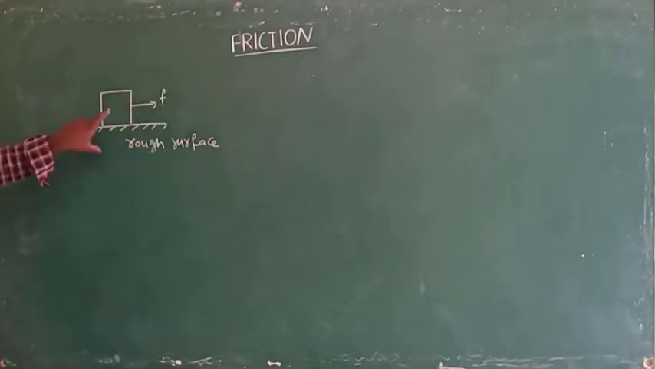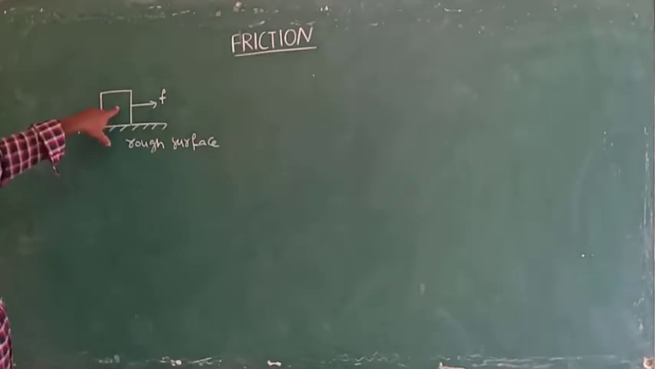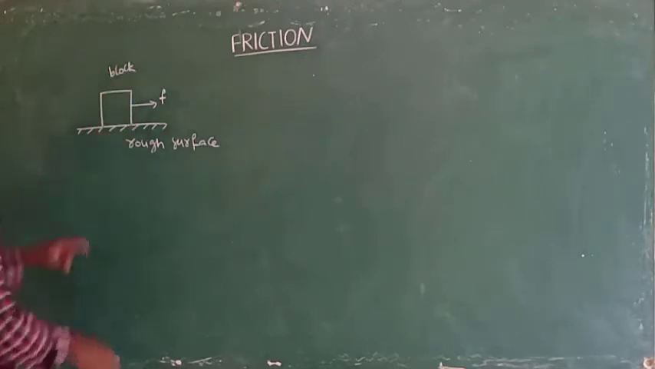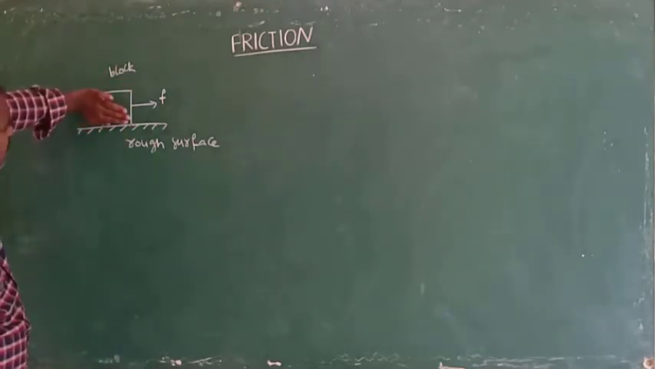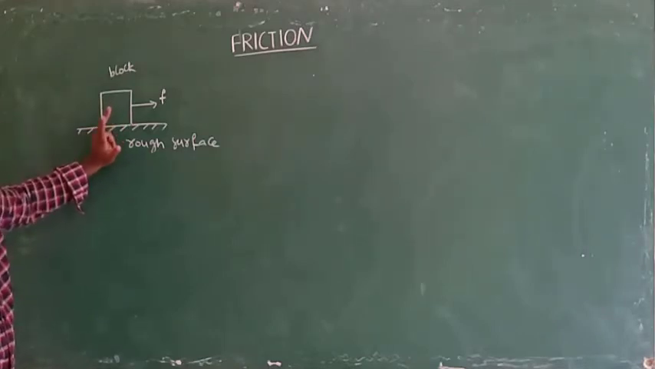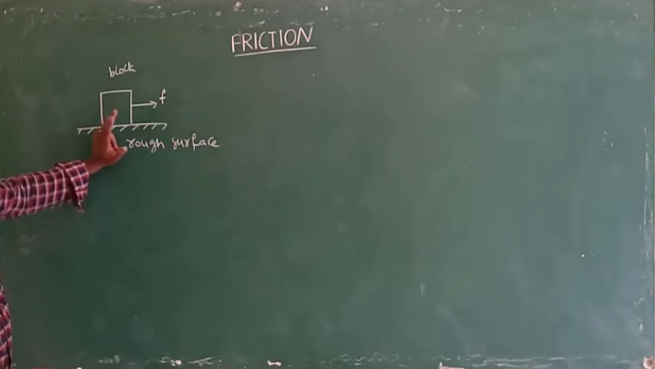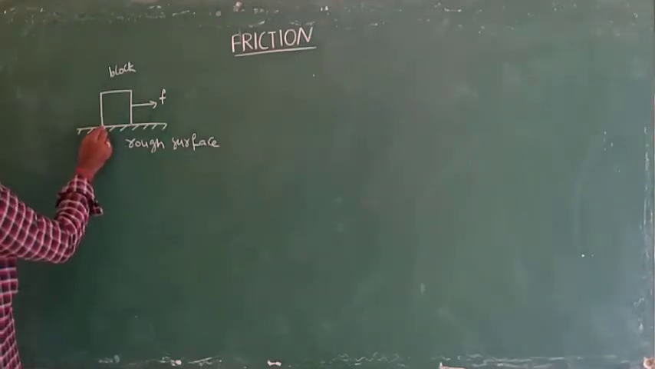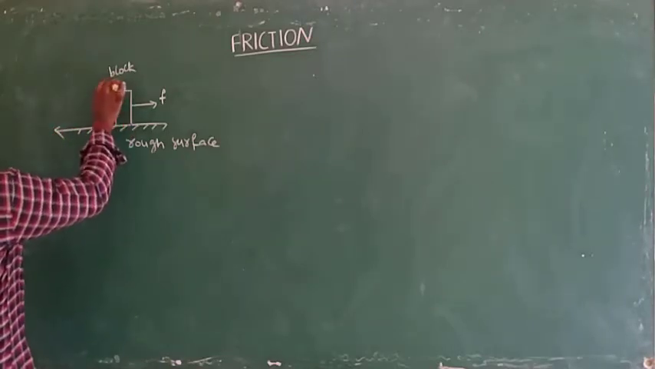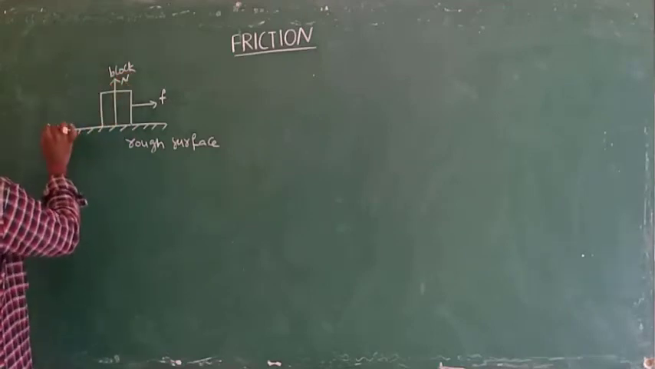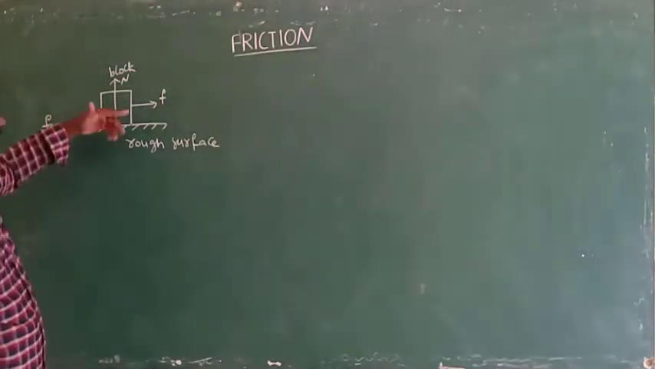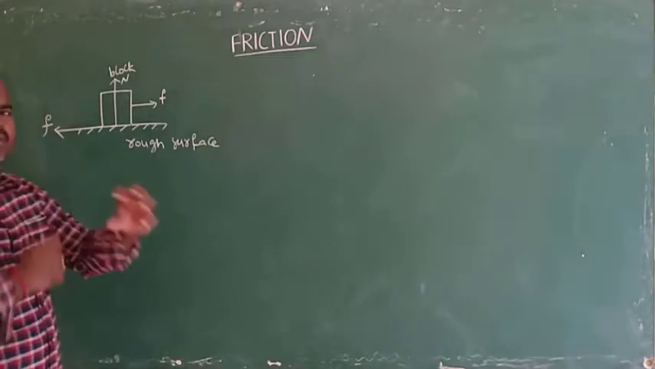Here there is relative motion between two surfaces. What are the two surfaces? One is the block, another one is the ground, the rough surface. These two are the surfaces. Here there is relative motion between two surfaces. Here the frictional force is tangent. This is the tangent, and this one is the normal force. This is known as the force of friction. Force of friction acts tangentially between two bodies in relative motion.